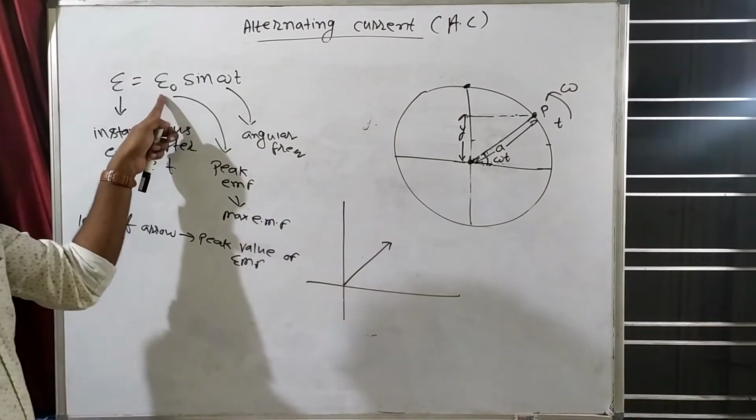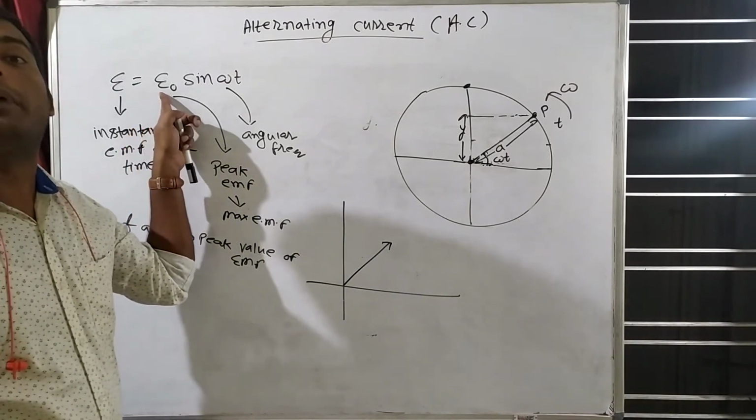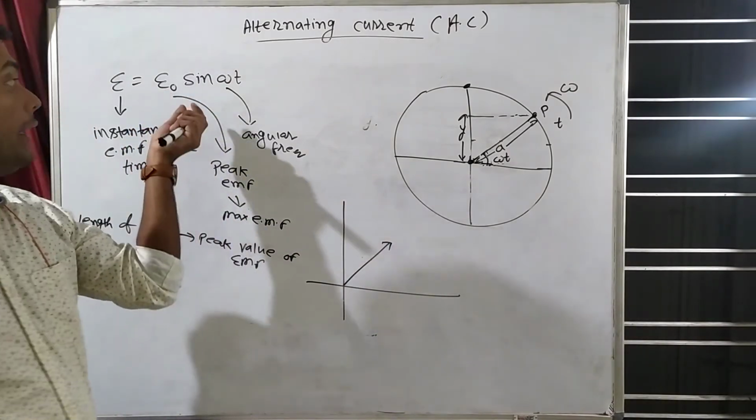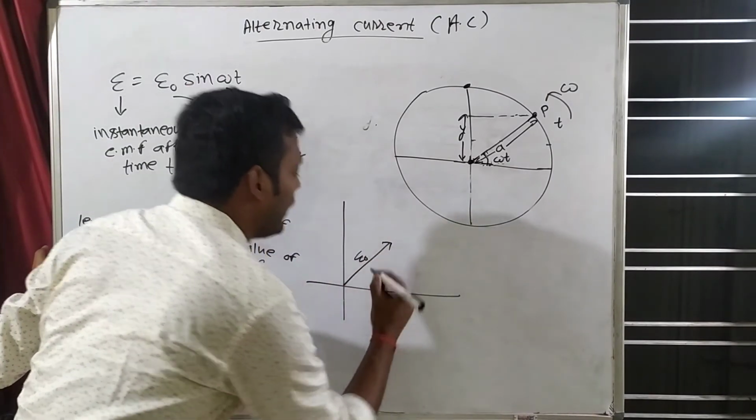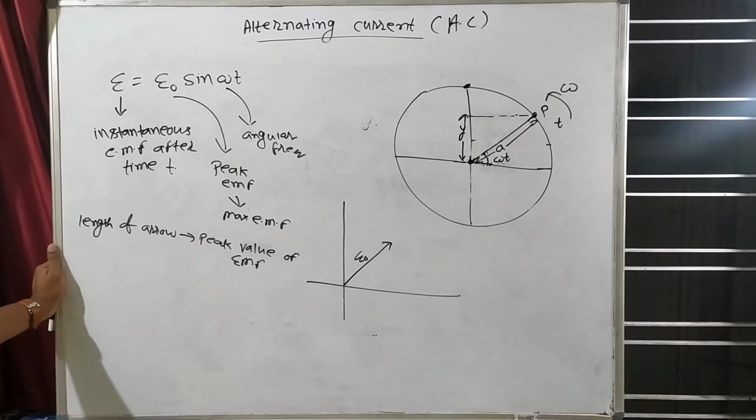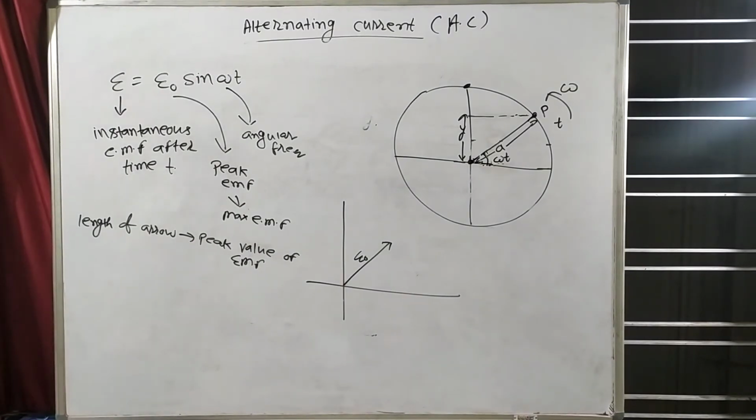And the EMF is how much? E naught. Peak value means maximum value. So E naught is the peak value or maximum value. That means E naught. Clear? This is clear.